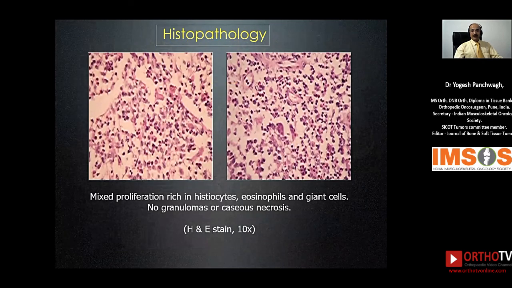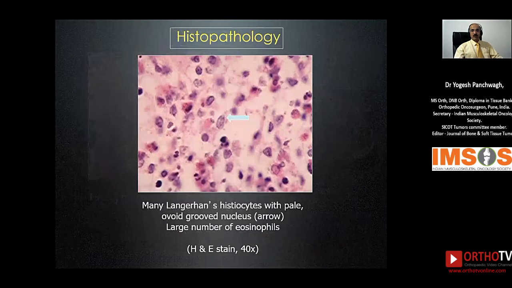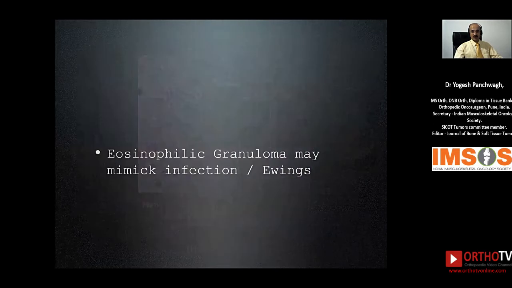But when this was biopsied, it was surprisingly found out to be Langerhans cell histiocytosis, a classical picture on histology. So lesions like eosinophilic granuloma, which are also known as Langerhans cell histiocytosis, may commonly mimic the lesions of osteomyelitis or any sarcoma and can easily be mistreated, misdiagnosed, or overtreated for that matter.